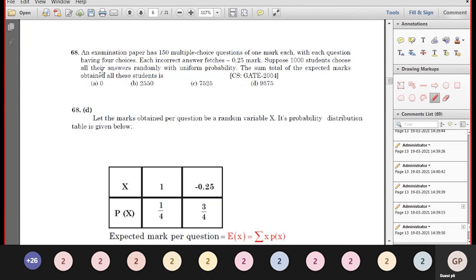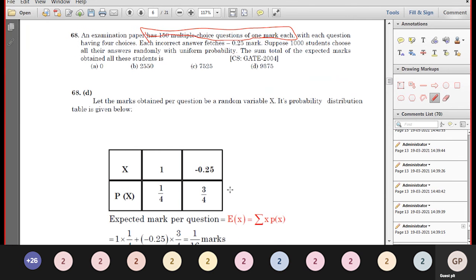Next. An examination paper has 150 multiple choice questions of 1 mark each. Each correct answer carries the mark 1, with each question having 4 choices.